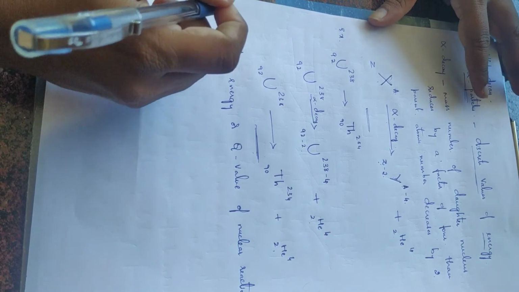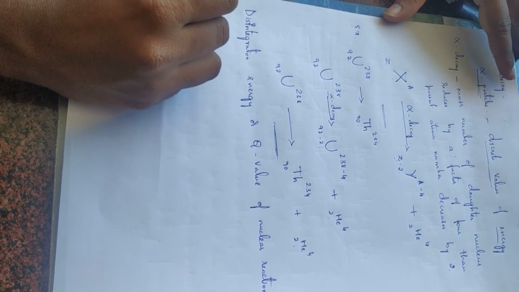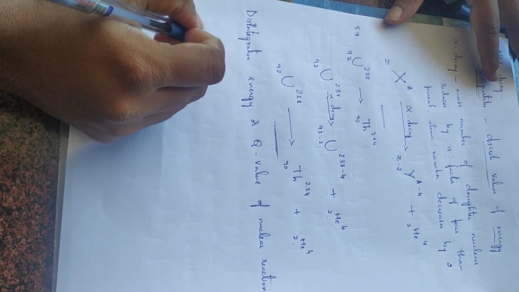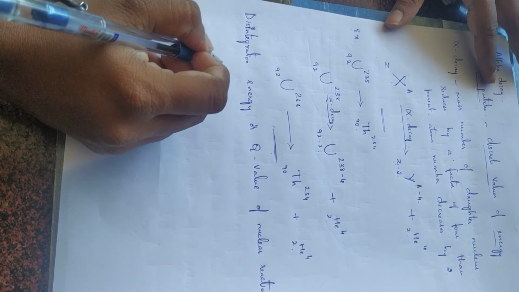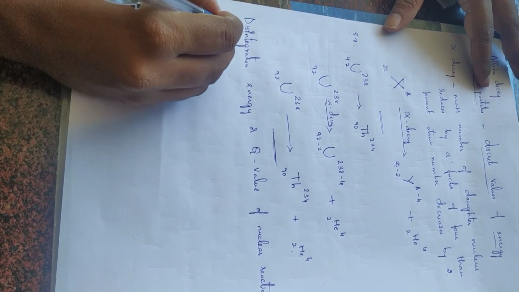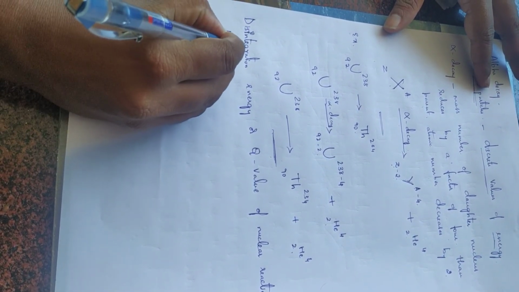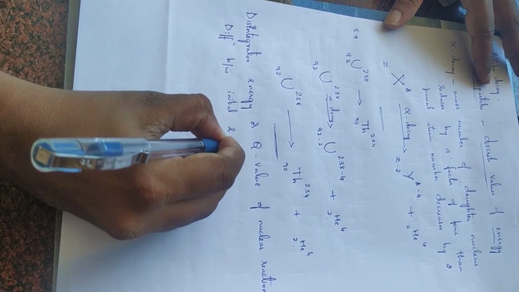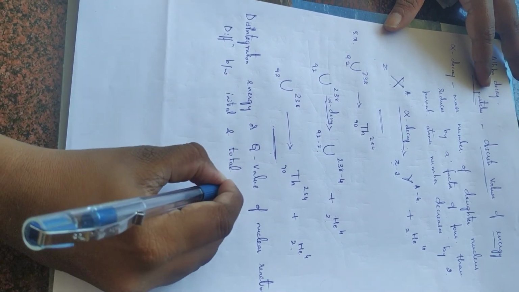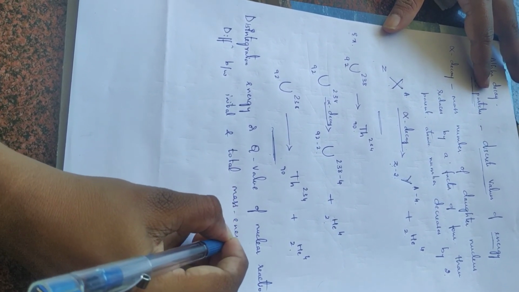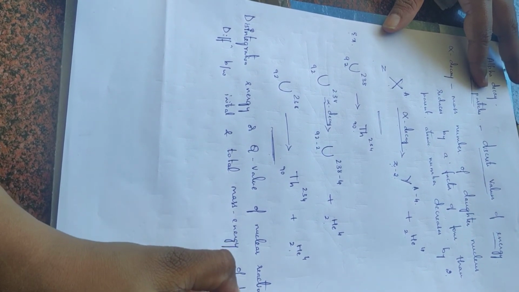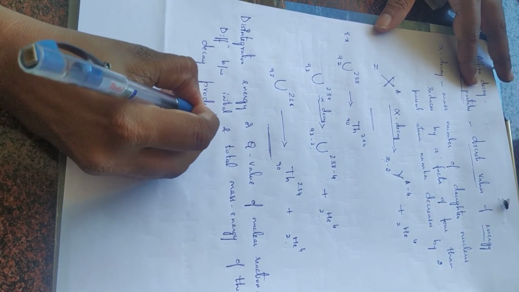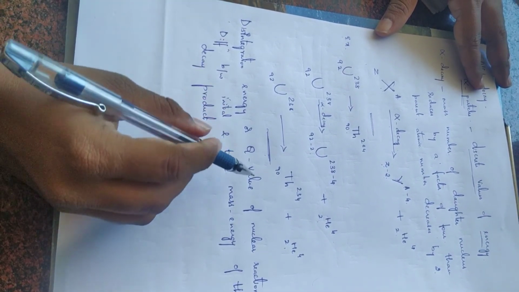That is, the mass energy before disintegration and the total mass energy of the decay products is known as disintegration energy or Q value of nuclear reaction.